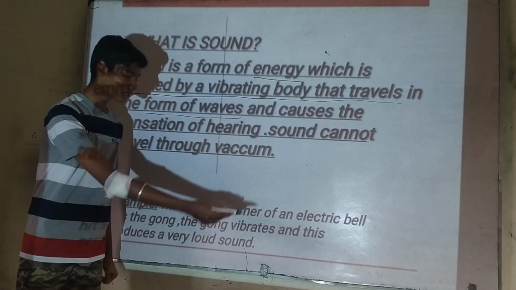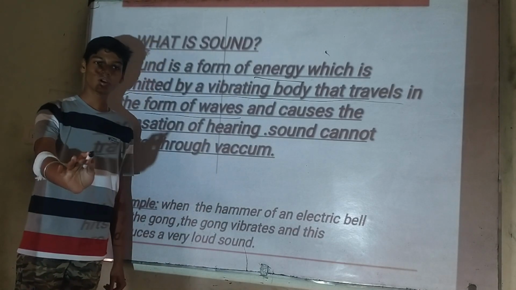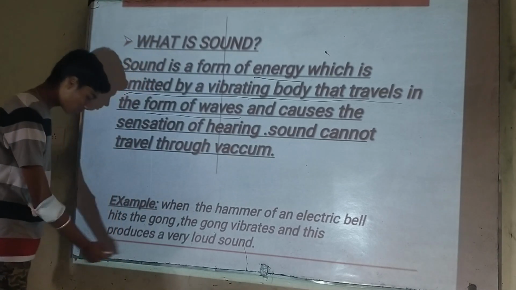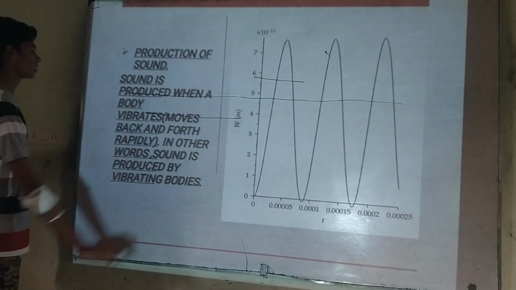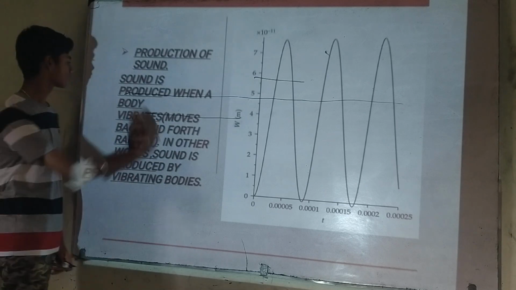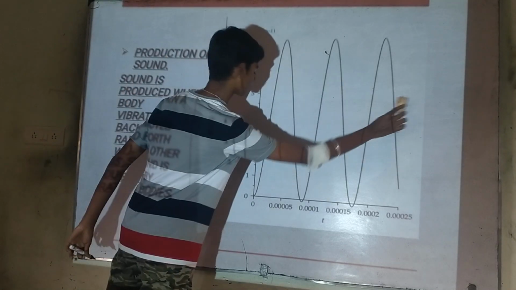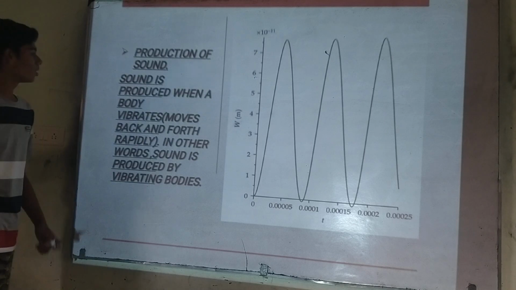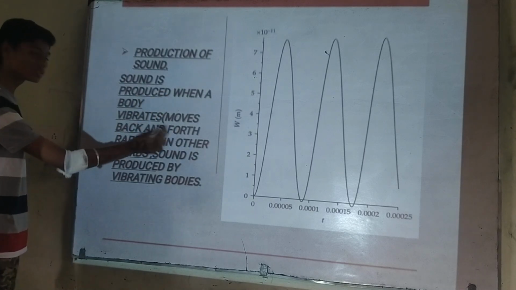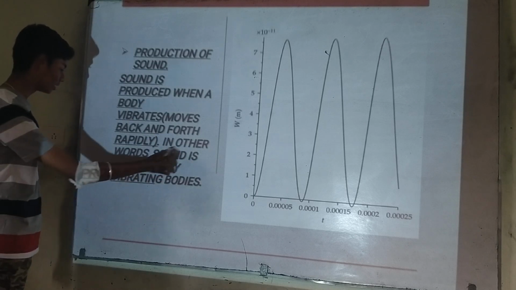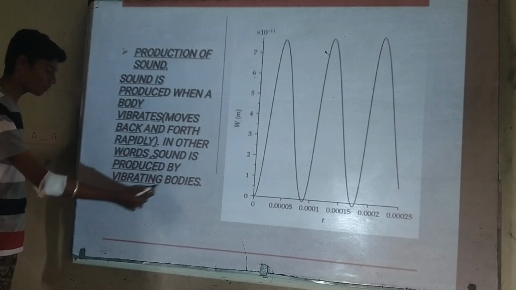When the hammer of an electric bell hits, the gong starts vibrating, so that produces the sound. The production of sound: sound is produced when a body vibrates, that is, moved back and forth rapidly. In other words, sound is produced by vibrating bodies.